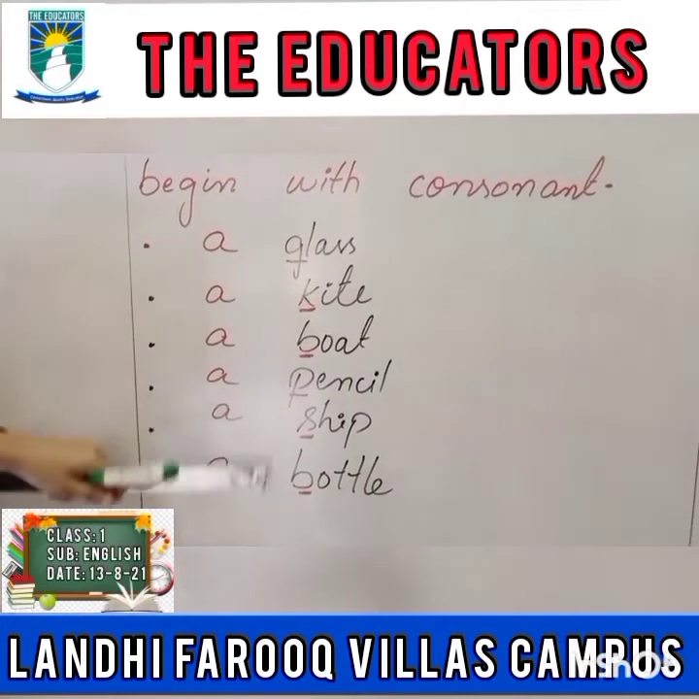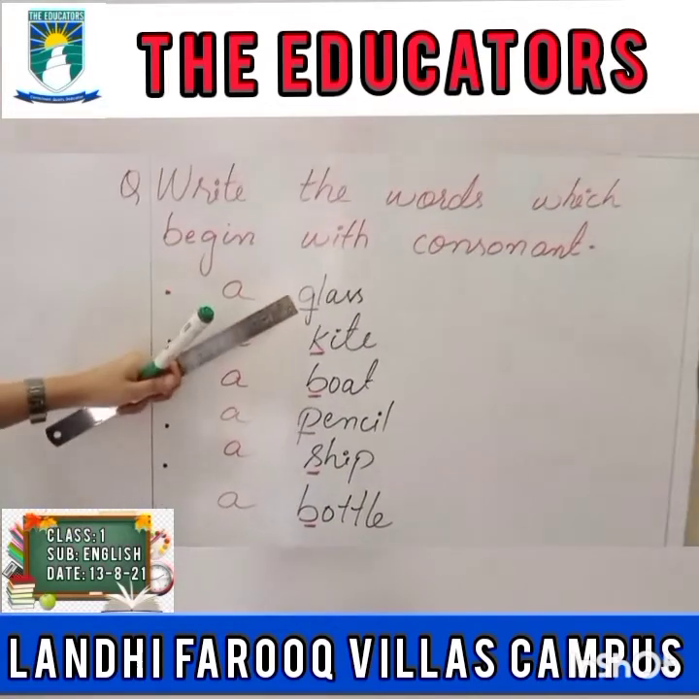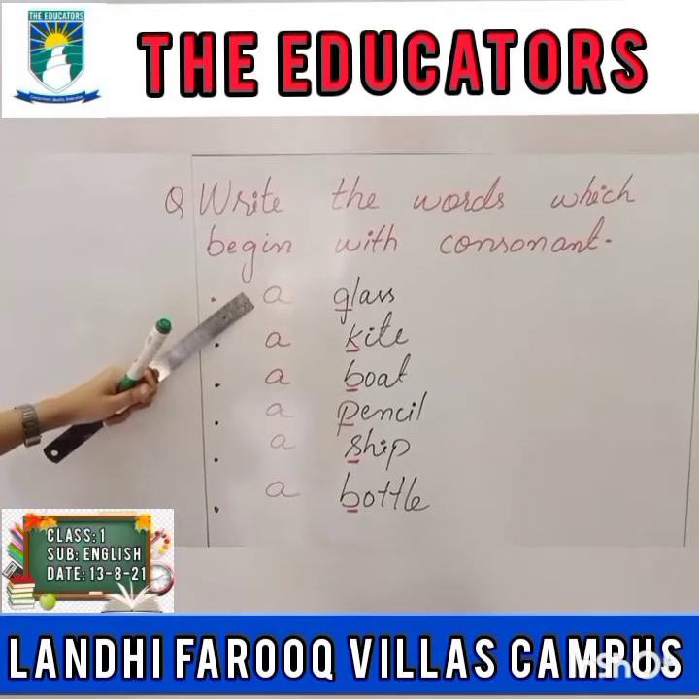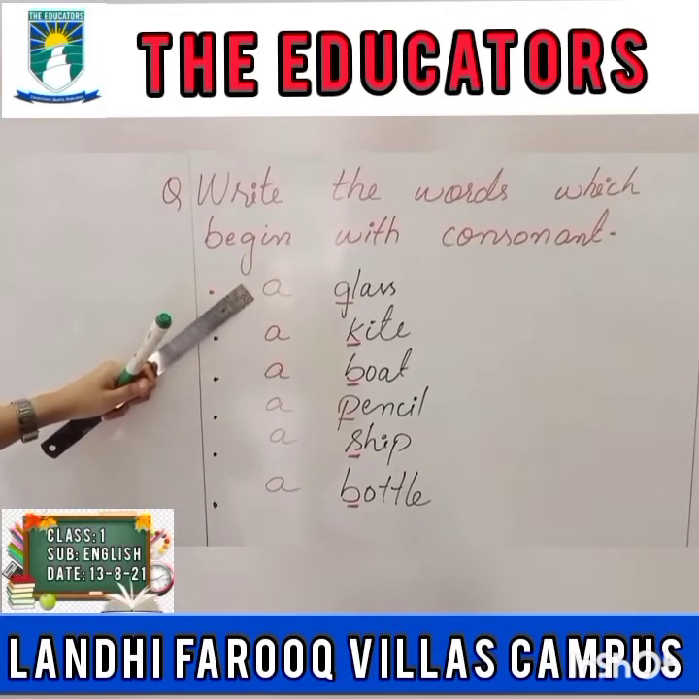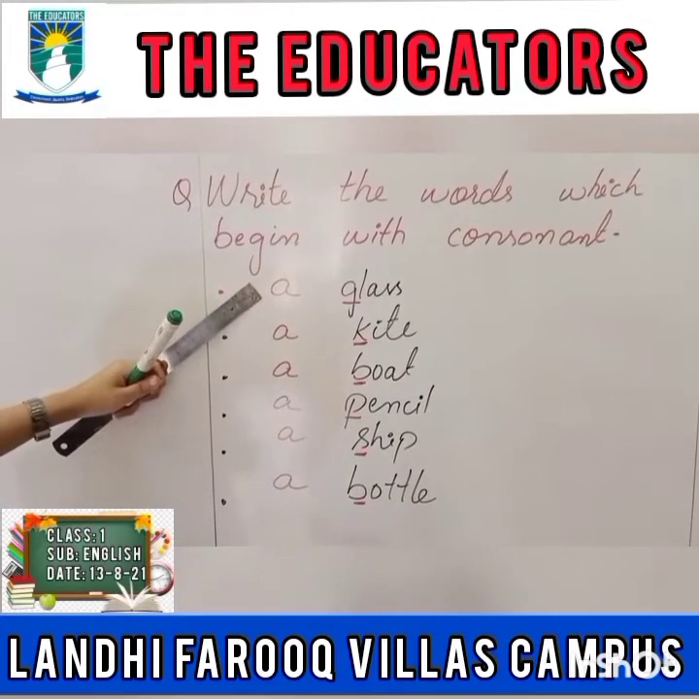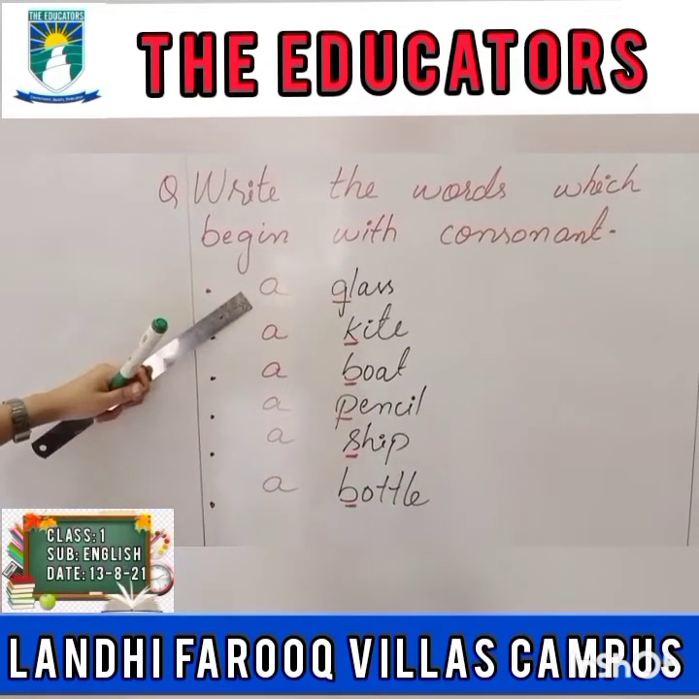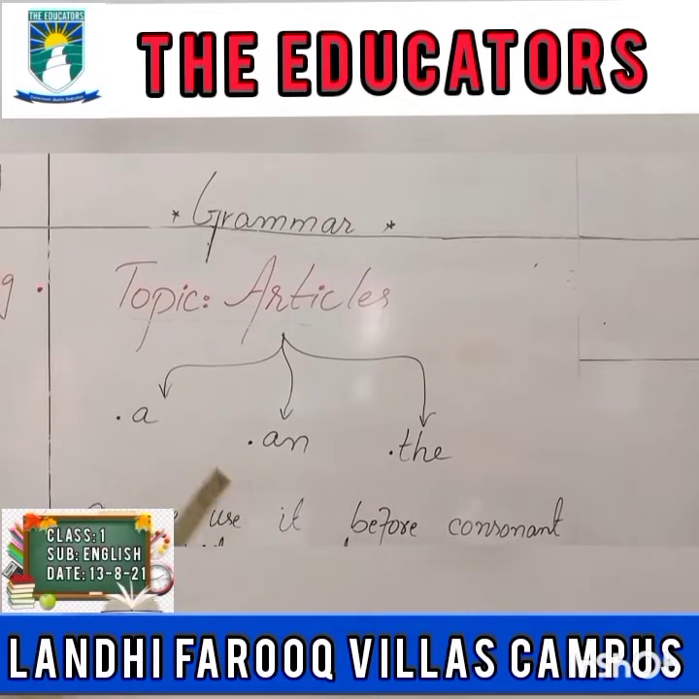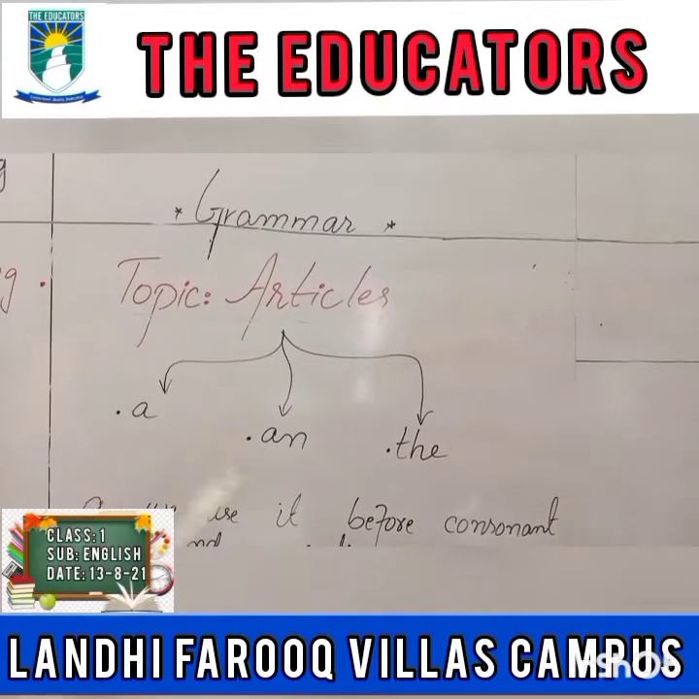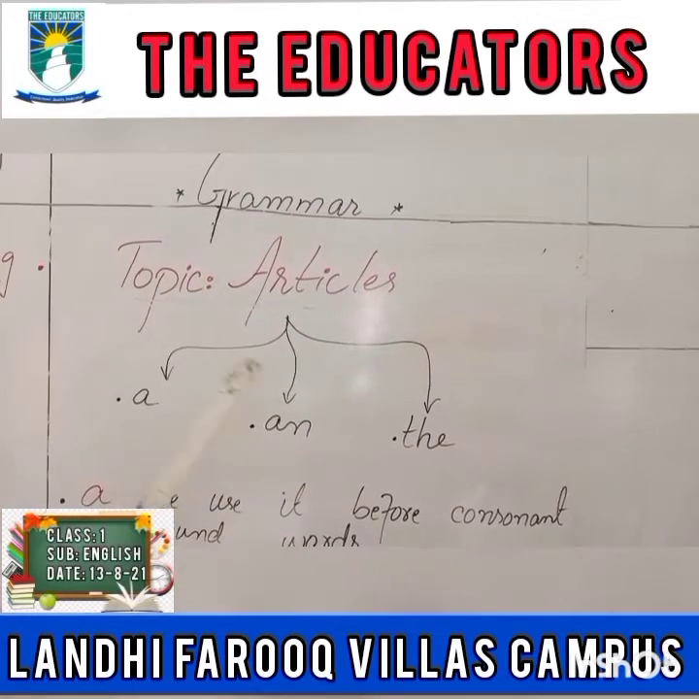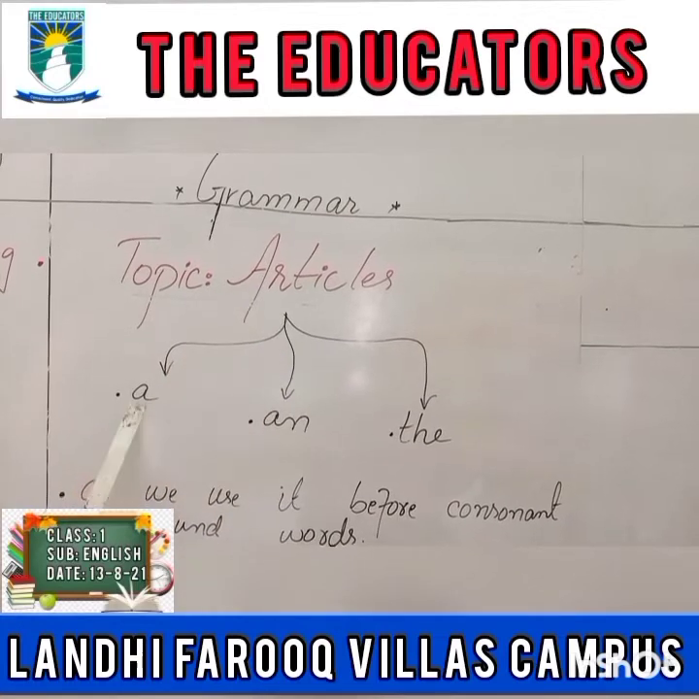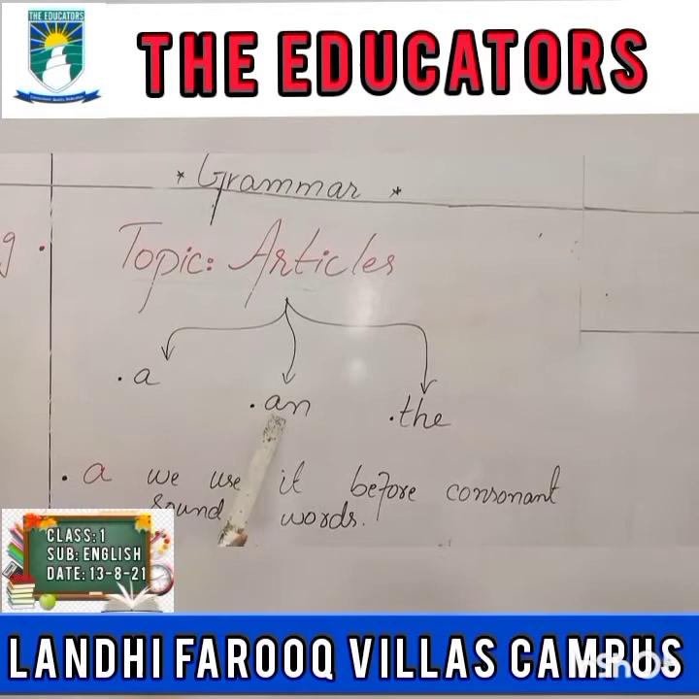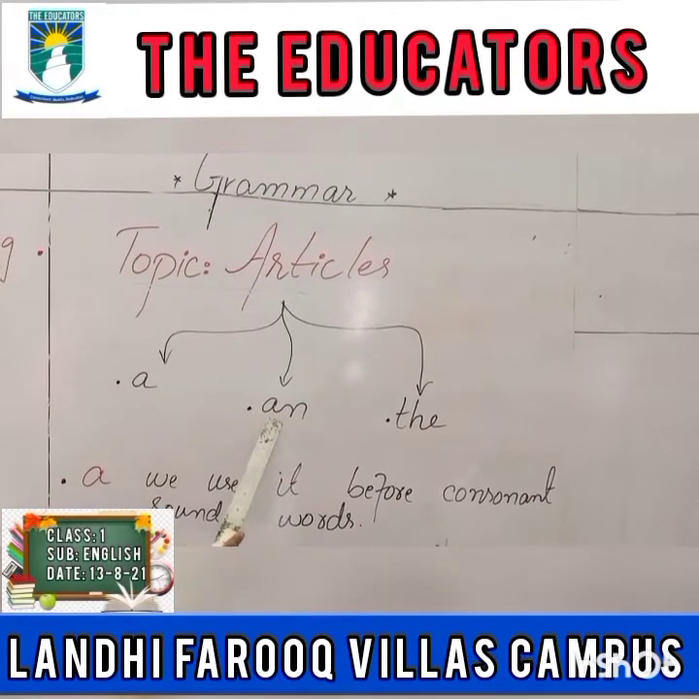Class, these words are all starting from a consonant. So before the words which start with a consonant, we will write a. Class, as I told you about the words which start with vowels and the words which start with consonants, we put a before a word starting with a consonant, and we put an before a word starting with a vowel sound.